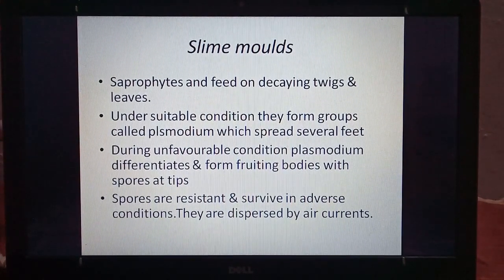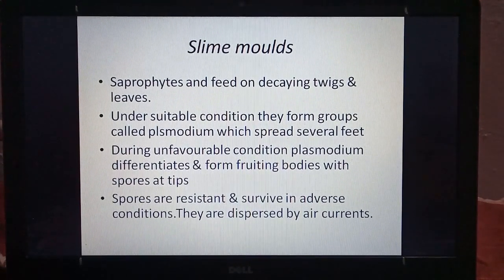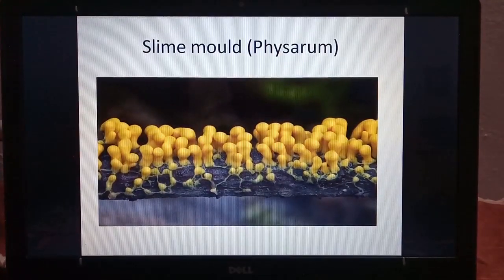So fruit-like structures which have spores at the tips. The spores produced are resistant and survive under adverse conditions. They remain in the soil for many months or years, and when they get a proper environment they germinate. They are dispersed by air currents. So mainly they are carried away by air currents. Here we can see an example of slime mold. The name of the genus is Physarum.